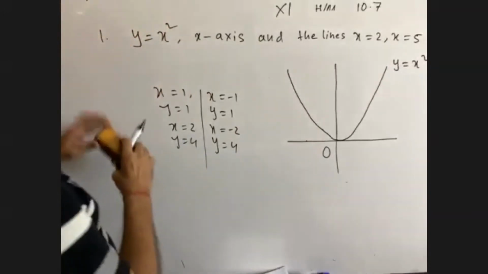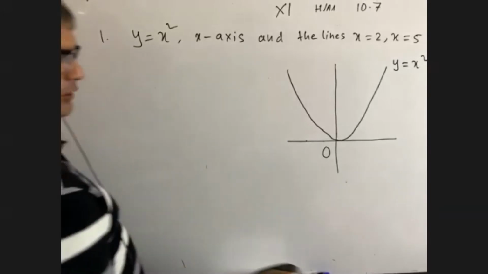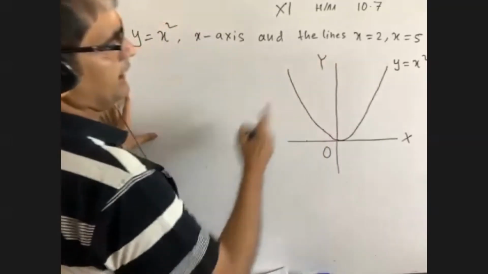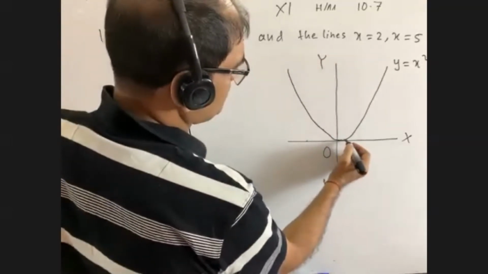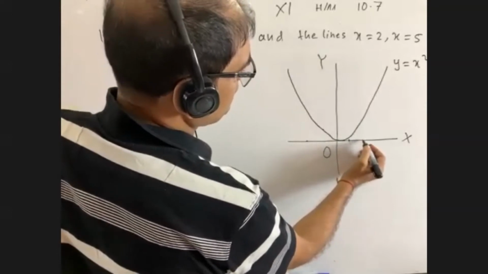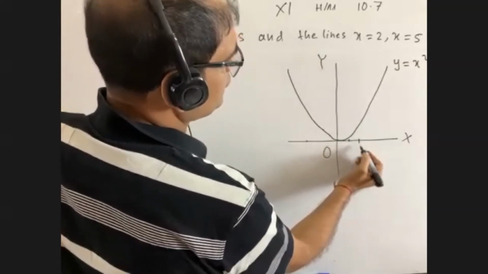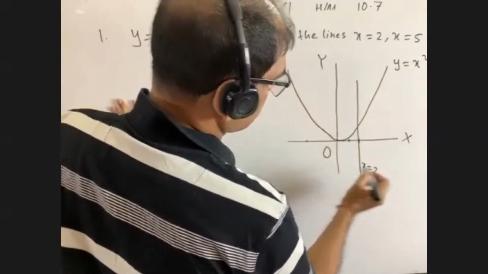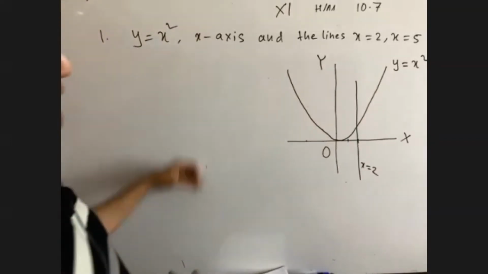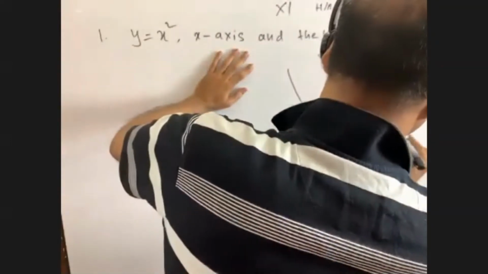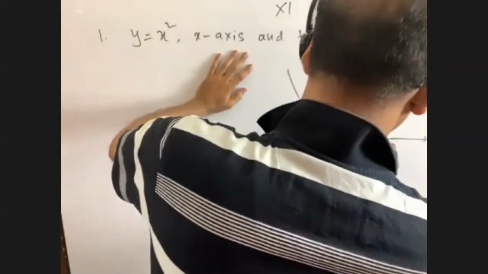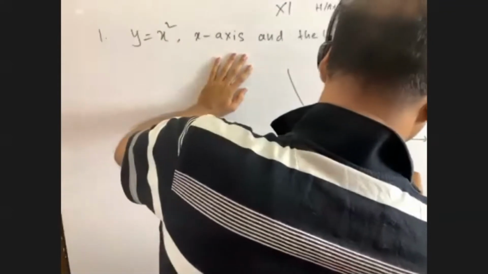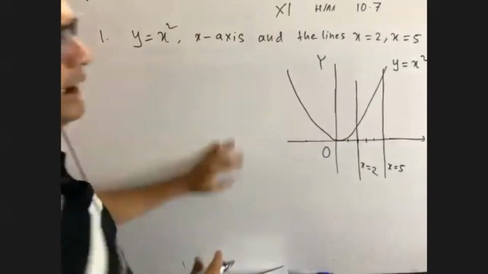Anyway, so we have to find the area. What area do we have to find? This is x and this is y. Suppose this is 1, this is 2. So it is x equals to 2. Now you see x equals to 5. It is 3, it is 4, it is 5. Now what area do we have to find here?